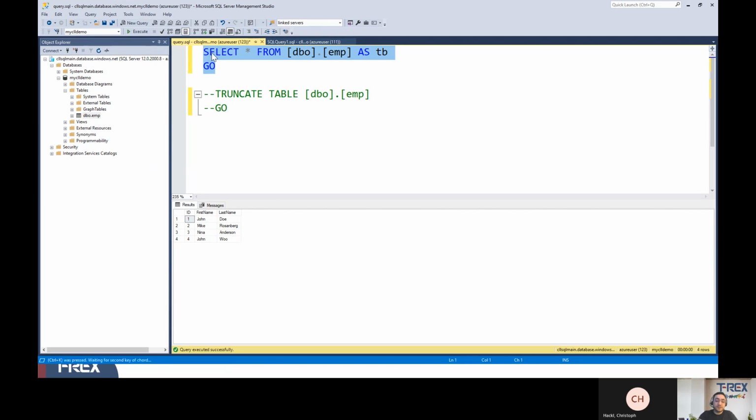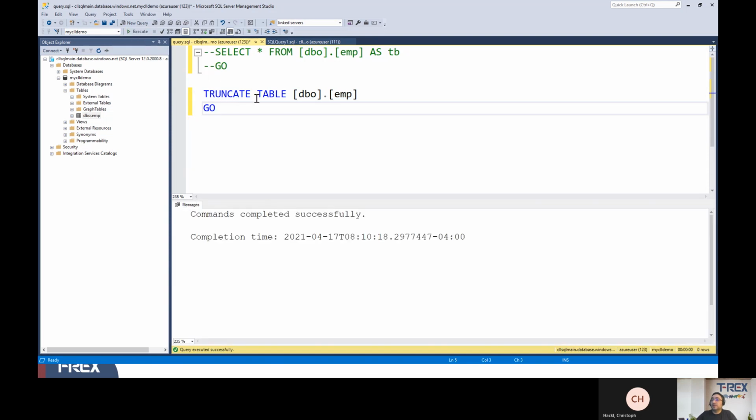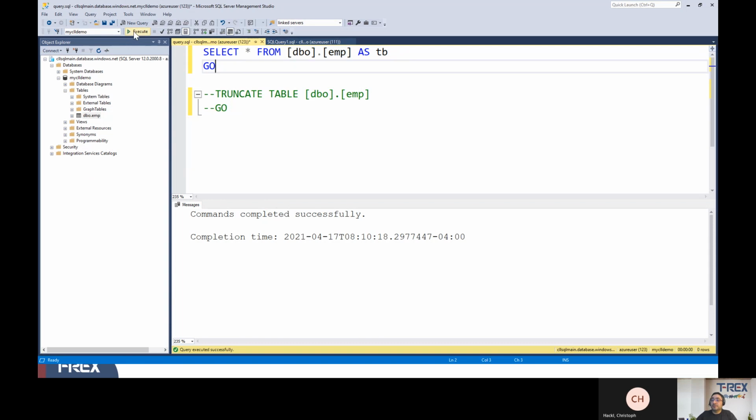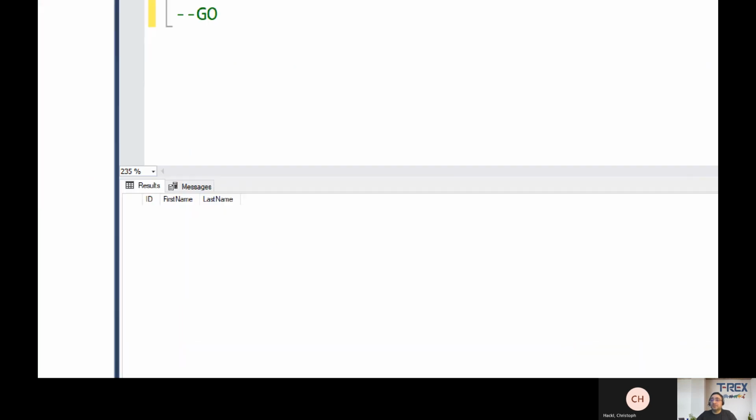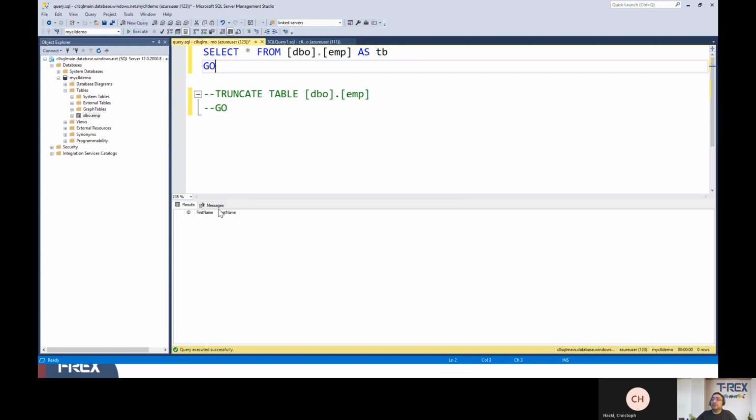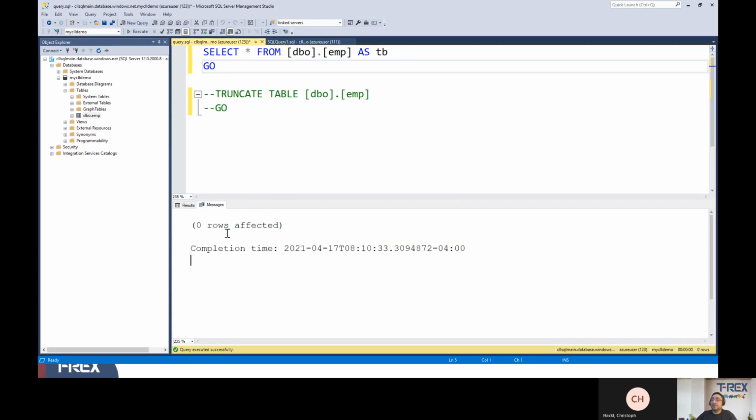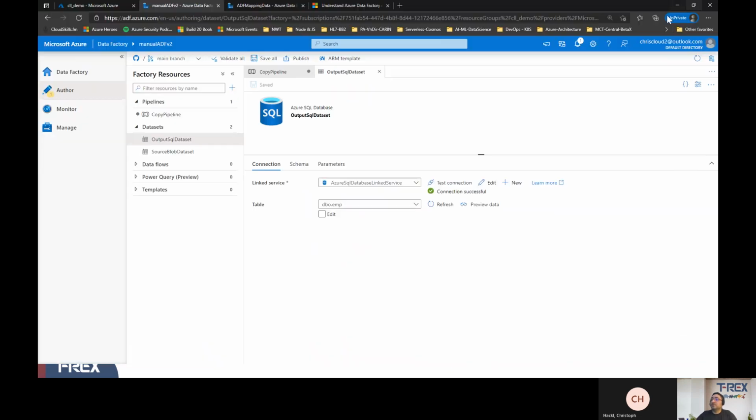I'm going to comment this out and uncomment the logic that we want to run, which is going to empty the data. Let's do that. All right, it succeeded. So let's run our query again and see if there's any data left or not. I'm running this statement again, and as you see, it's empty now. There's nothing there. You can see that in the messages as well; it also says 0. That's good because that's what we're expecting.